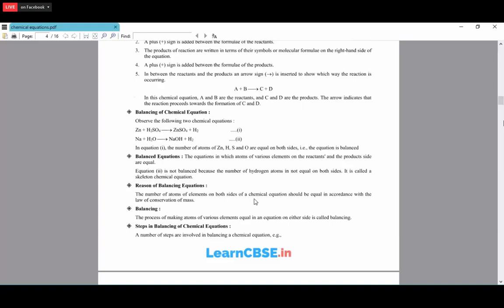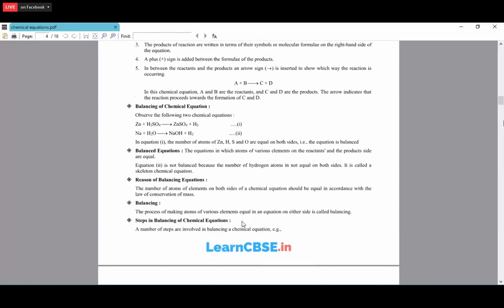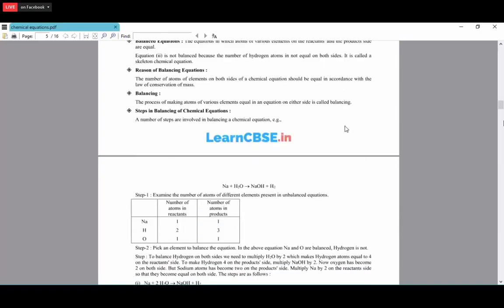Because of the law of conservation of mass. The number of atoms of the elements reacting on the reactant side should be equal to the number of atoms on the product side. The process of making atoms of the various elements equal on either side of an equation, we call balancing.